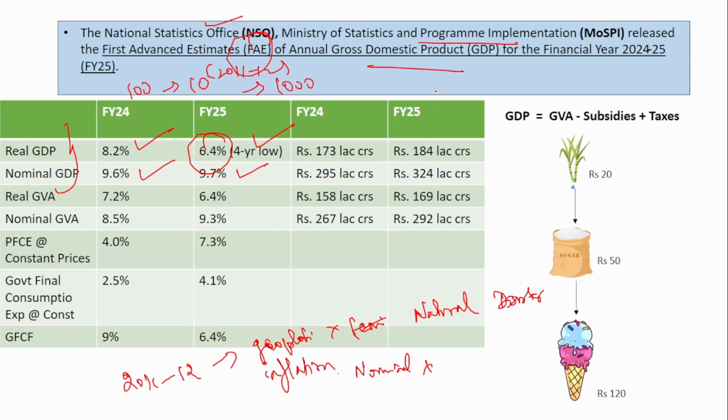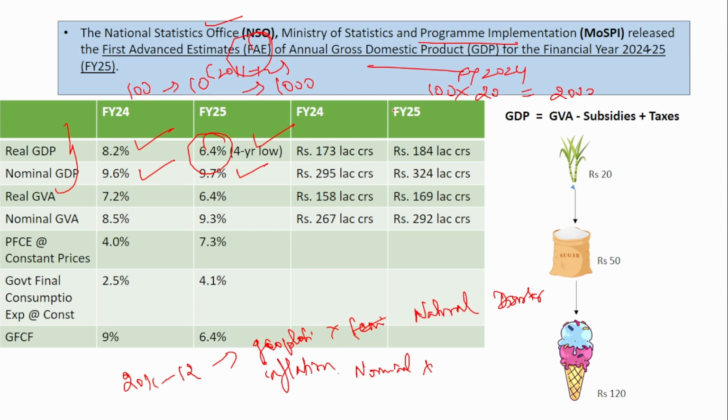In case of nominal GDP, the financial year 24 units of production is used, but the price here is the price of 2024 itself. That is, the financial 2024 price is being taken. Say it is 20 rupees, then it is 2000. So if you see, the production of units is the same.